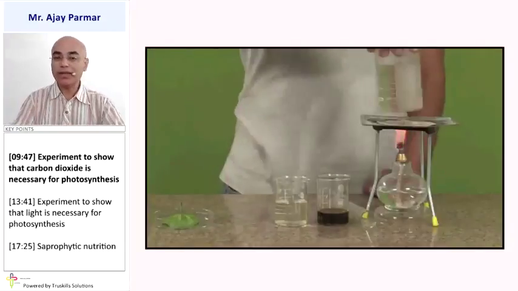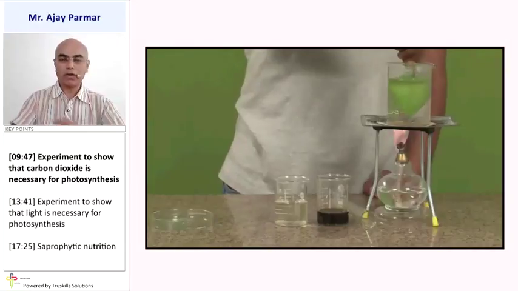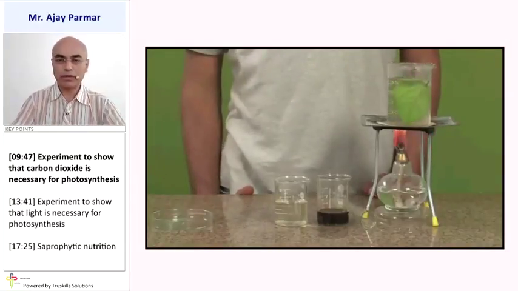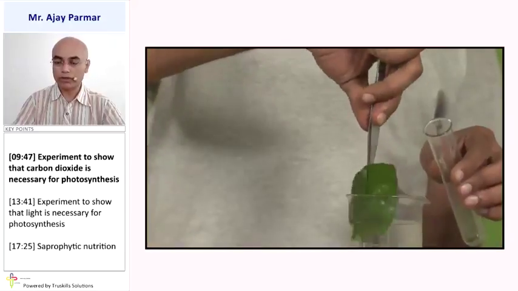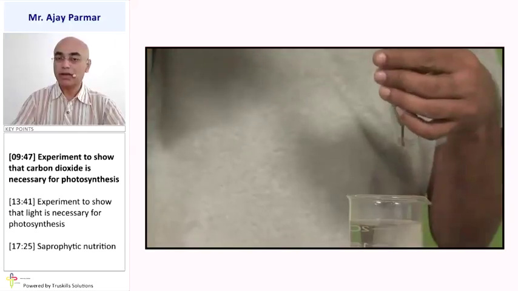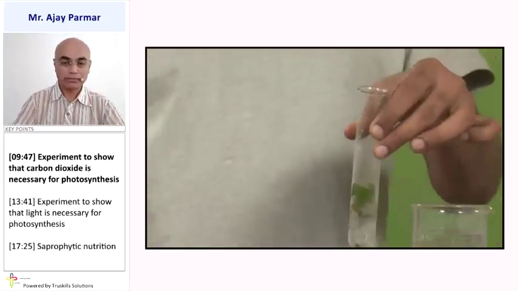Let us see how we can identify the presence of starch in the given leaf. We saw that in the previous video also. First of all, we heat the given leaf in boiling water so that it becomes tender. Then we keep it in a test tube meant for heating purposes.